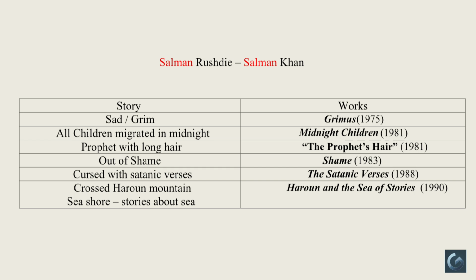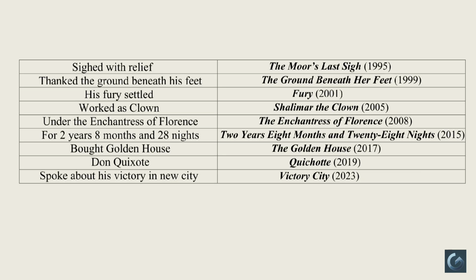Next, the children crossed Haron Mountain and Salman's mother told them stories about the sea, right? Here the entire image directly represents the work Haroun and the Sea of Stories, published in 1990. Then the children finally relaxed with a sigh. Right? This word sigh hints at the novel The Moor's Last Sigh, published in 1995. Then Salman thanked the ground beneath his feet, right? That phrase stands for the novel The Ground Beneath Her Feet, published in 1999. Then his fury slowly settled, right? This stands for the novel Fury, published in 2001.